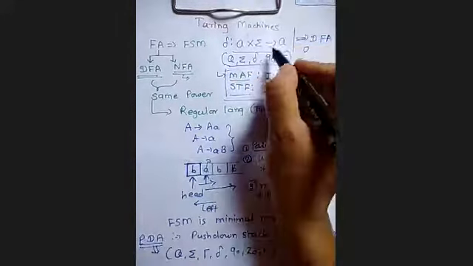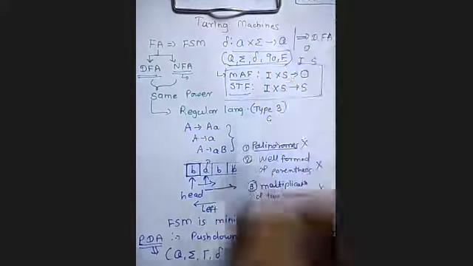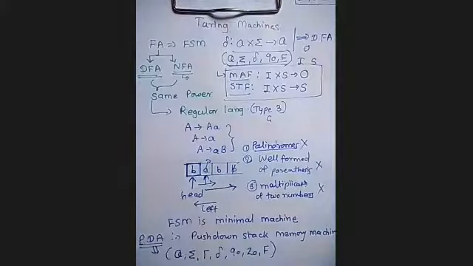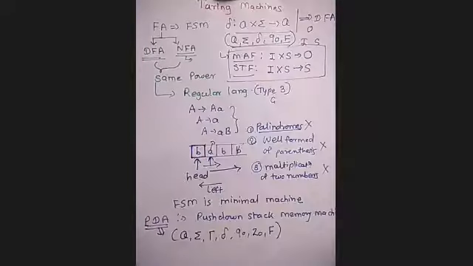In case of NFA, it is what? 2 to the power Q. Remember or not? Power set of Q we computed, and then we found the transitions. Okay. So that was about finite automata, the finite state machine revision.